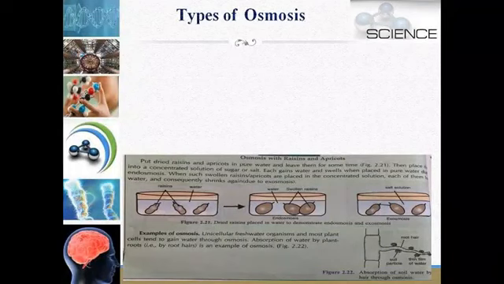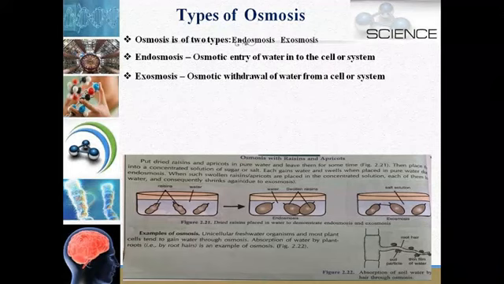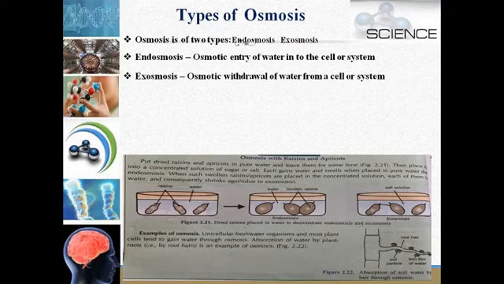And types of osmosis. There are two types of osmosis: endosmosis and exosmosis. Endosmosis means enter, the osmotic entry of water into the cell or system. Exosmosis, ex means external, so osmotic withdrawal of water from the cell. सेल के अंदर से पानी बाहर आ जाना, उसको हम exosmosis कहते हैं.